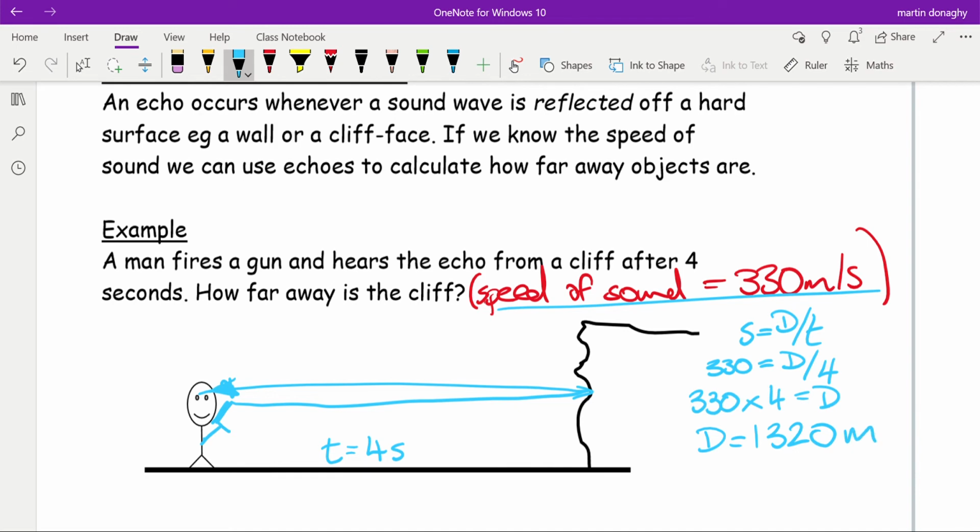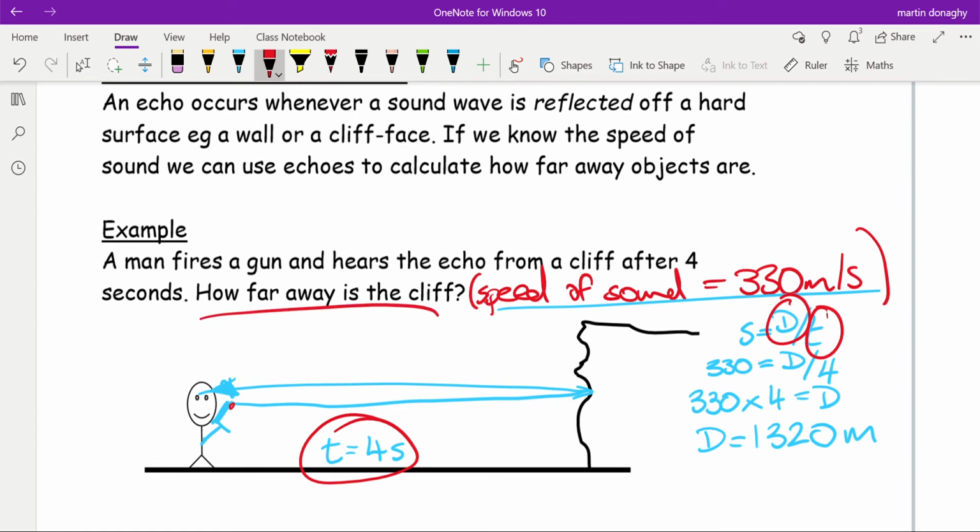And that's about right. However, here's the important thing when it comes to echo questions. In most, not all, but most echo questions, you're probably going to either have to divide by 2 or multiply by 2. They are just speed equals distance divided by time, but the key thing in this equation is these two things need to be consistent. And by that I mean the time that we were given, the 4 seconds that we used in our equation, was the time for the sound wave to get from the gun to the cliff and back again. That means the distance is the distance from the gun to the cliff and back again.